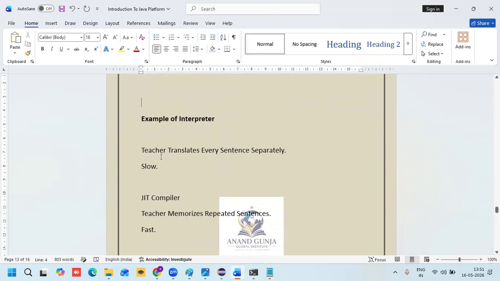Example of an interpreter: a teacher translates every sentence separately. If there are 10 sentences, she picks one sentence, translates it, and teaches it separately. It might be clear, but it will take a lot of time, so this process is very slow.